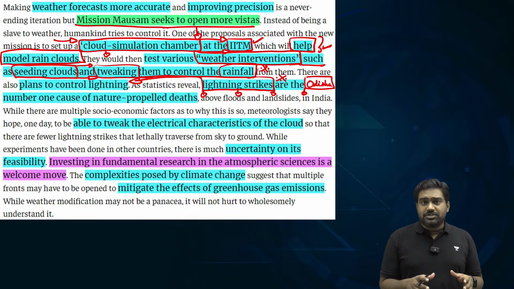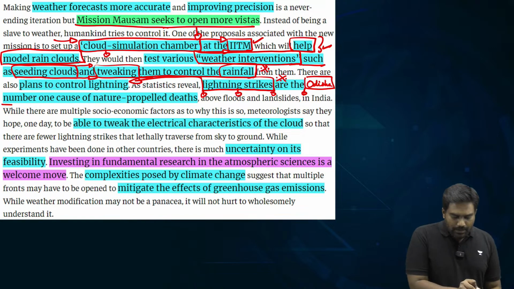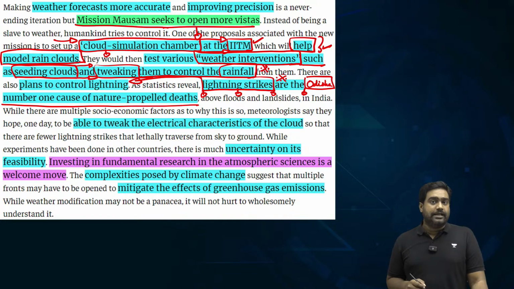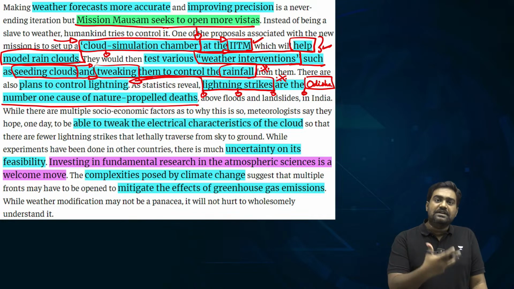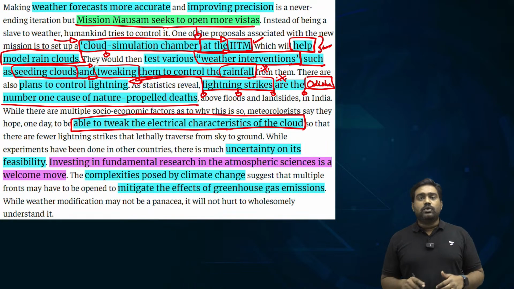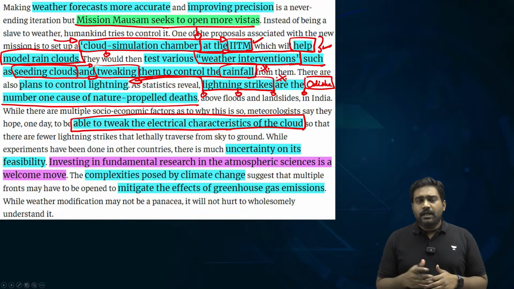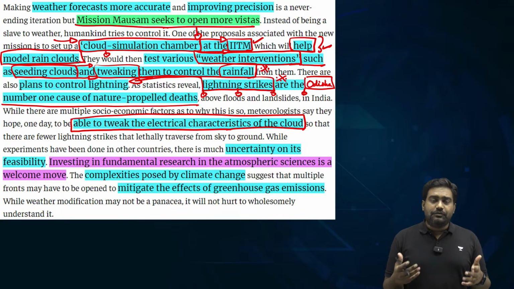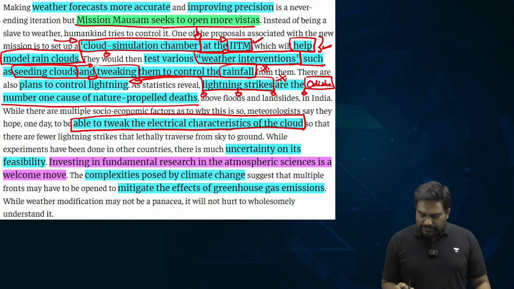So Mission Mausam will give special attention to understand the process of lightning and see whether we can intervene in this process. Is it possible to tweak the electrical characteristics of a cloud to reduce or maybe divert the direction of a lightning strike, to take it away from human habitations and thus protect lives?